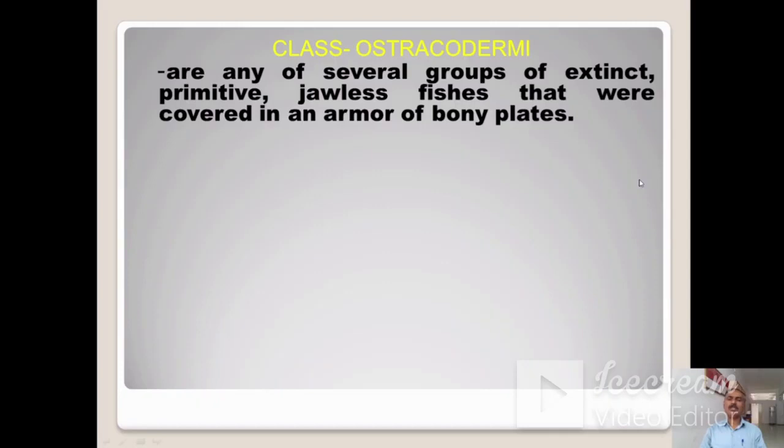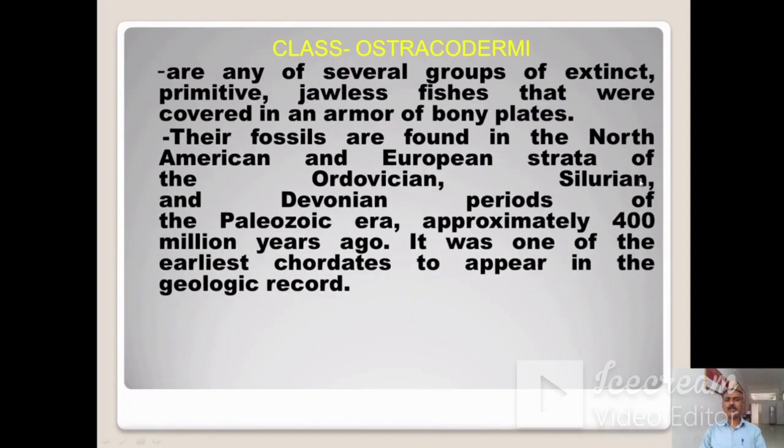So now these animals are not present. They became extinct. Their fossils are found in the North American and European strata of the Ordovician, Silurian, and Devonian periods of the Paleozoic era.